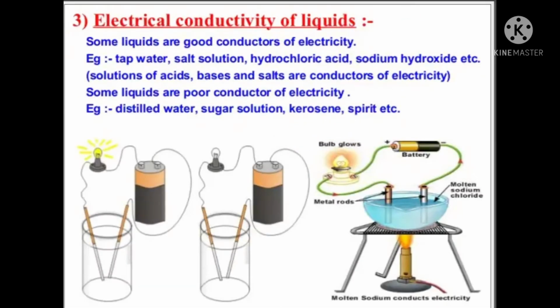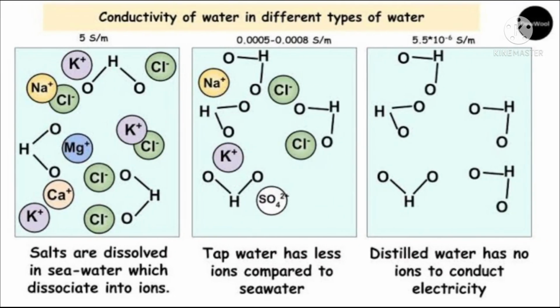Electrical conductivity of liquids. Students, some liquids are good conductors of electricity. For example, tap water, salt solution, hydrochloric acid, sodium hydroxide, etc. Solutions of acids, bases, and salts are conductors of electricity. And some liquids are poor conductors of electricity, like distilled water, sugar solution, kerosene, spirit, etc.